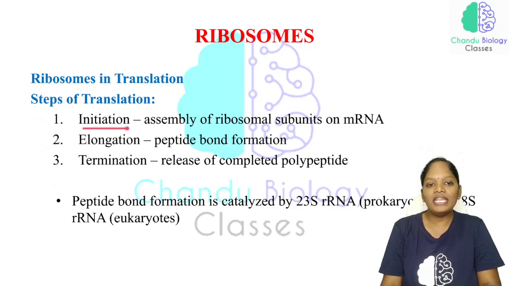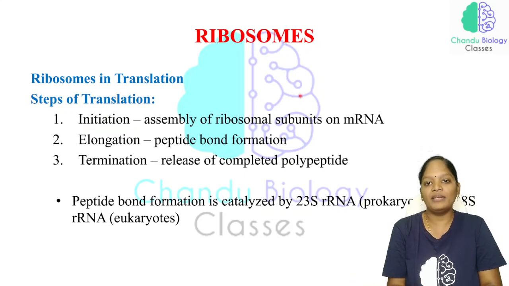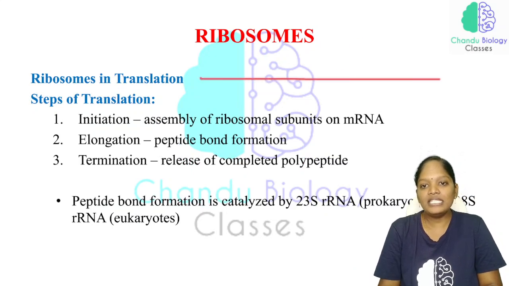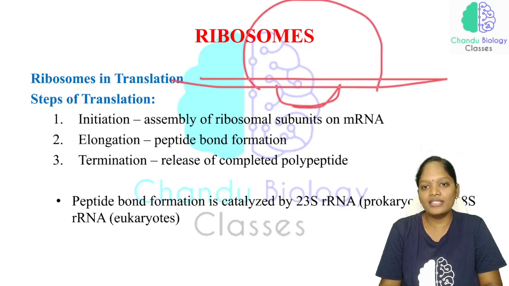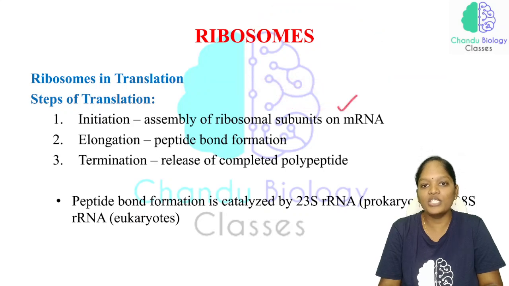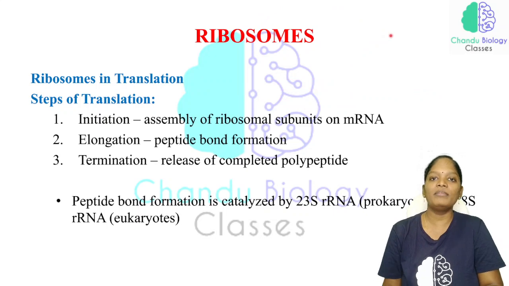In the initiation, all the ribosomal subunits have to be assembled on the mRNA. As I have shown you in the picture, this is the mRNA, and here we have a smaller subunit and here a larger subunit. The smaller subunit and the larger subunit have to be assembled on the messenger RNA.